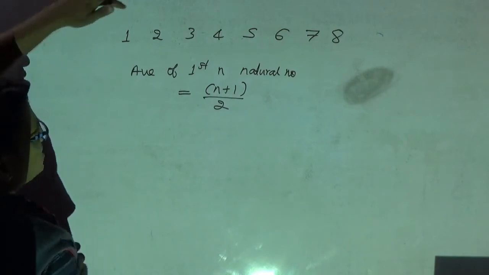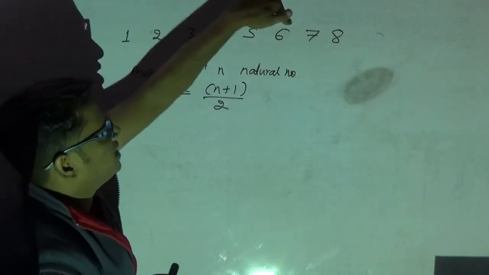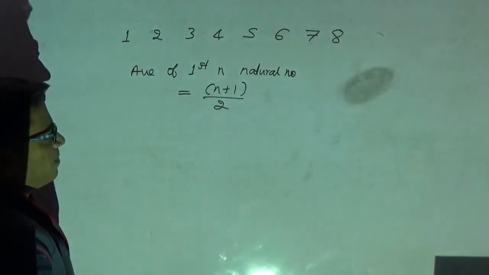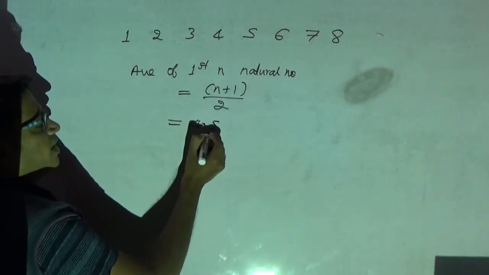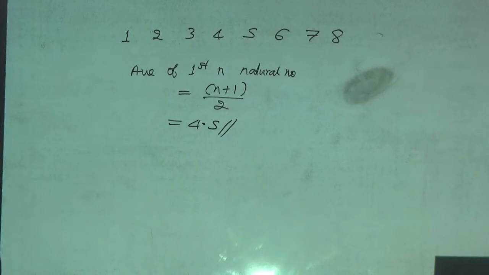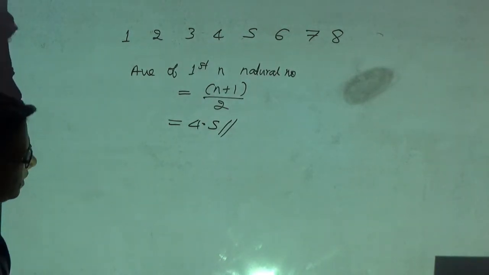So please, how many samples are there here? 1, 2, 3, 4, 5, 6, 7, 8. Totally 8 samples are there. 8 plus 1 is 9. 9 by 2 is nothing but 4.5. Okay. The average of first n natural numbers is given by the formula n plus 1 divided by 2.